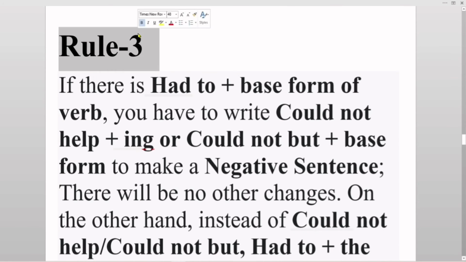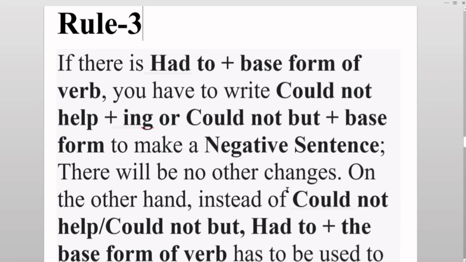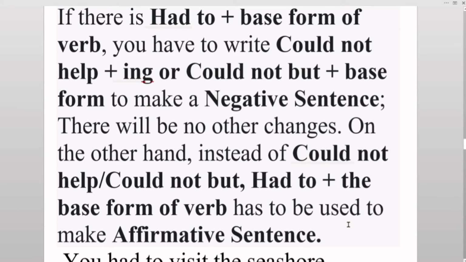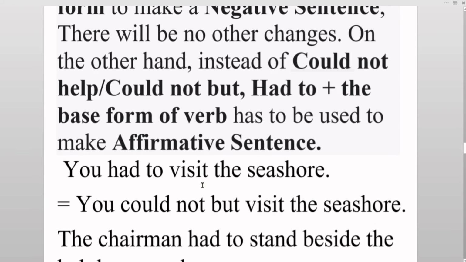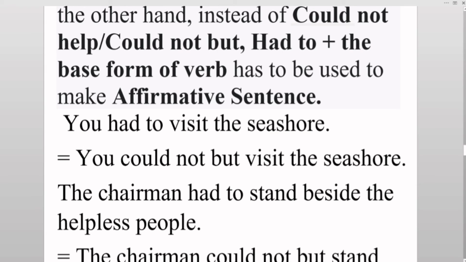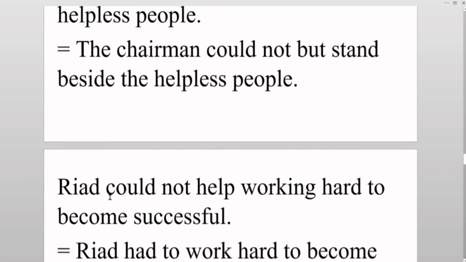Rule number 3. If there is had to plus base form of verb, you have to write could not help plus ing or could not but plus base form of the verb. Had to has to be used to make an affirmative sentence. You had to visit the seashore. You could not but visit the seashore. The chairman had to stand beside the helpless people. The chairman could not but stand beside the helpless people.